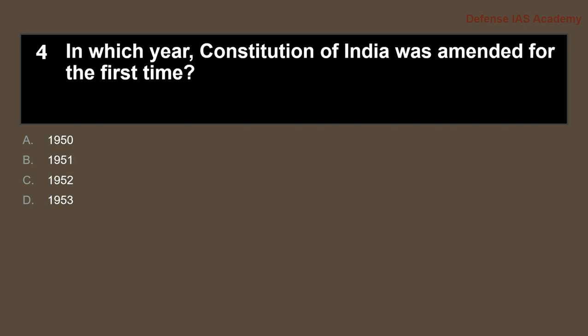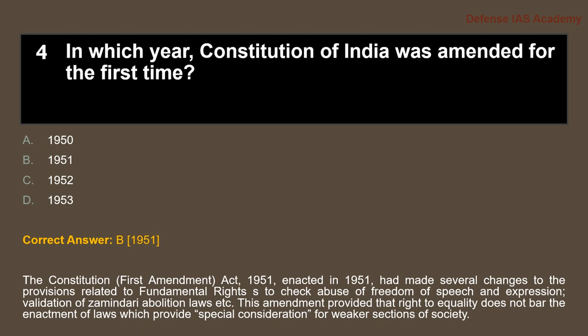Question 4. In which year was the Constitution of India amended for the first time? The answer to the question is option B, 1951.